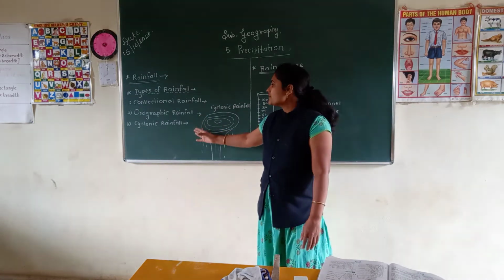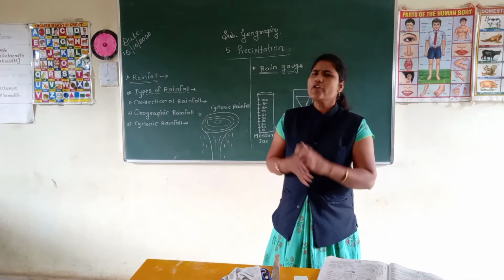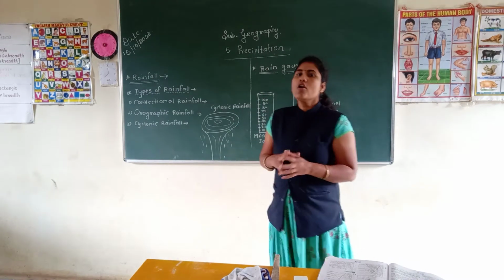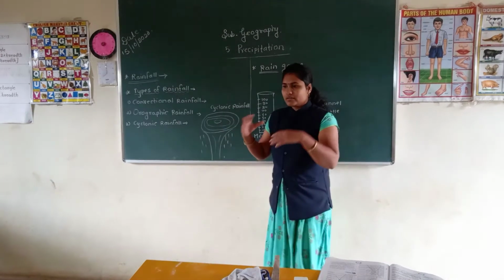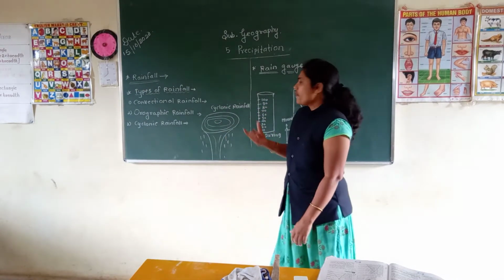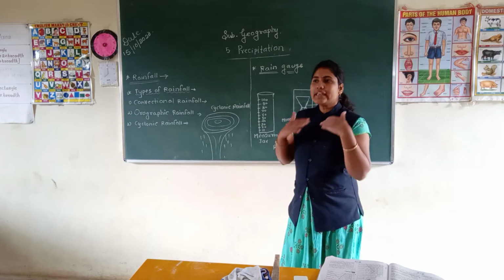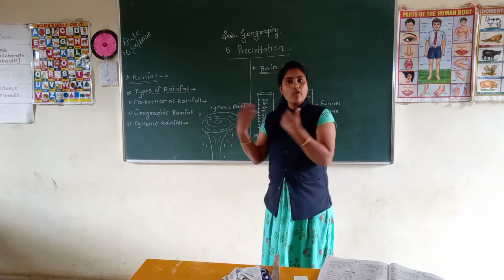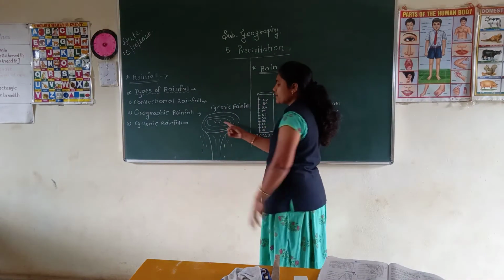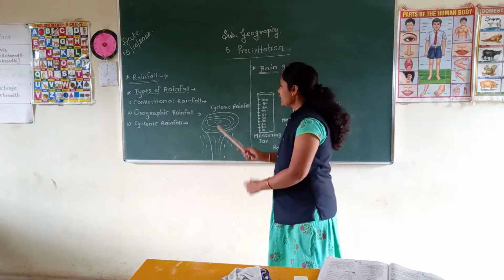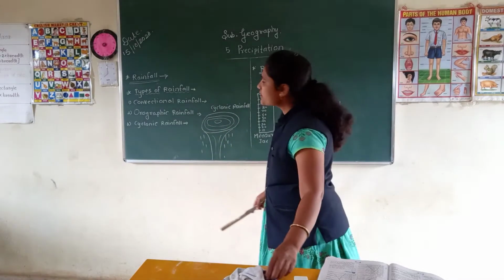Okay, understood students? Now see students, the third one we have to see in this video is cyclonic rainfall. Cyclone, we all know, is a storm. Now see students, how it forms. When a low pressure belt is created in any one area, wind always flows from high pressure to low pressure. Suppose a low pressure belt is created, and the pressure is lower than the surrounding region.